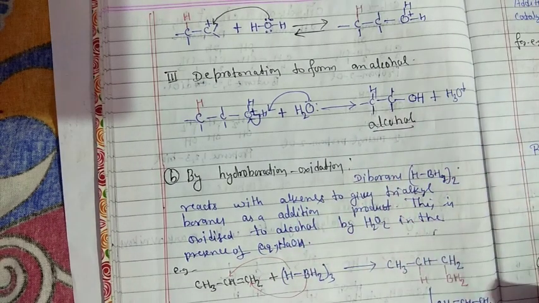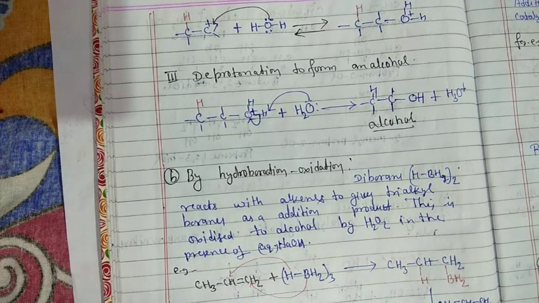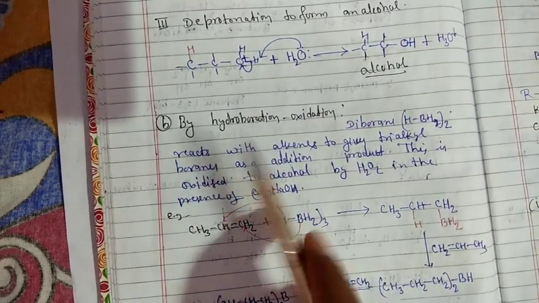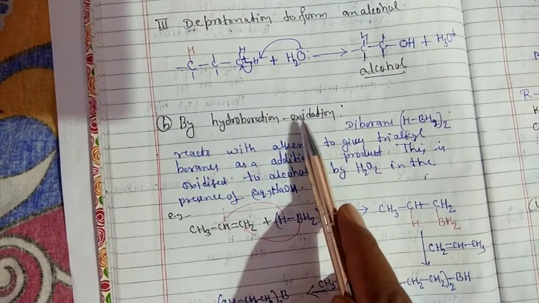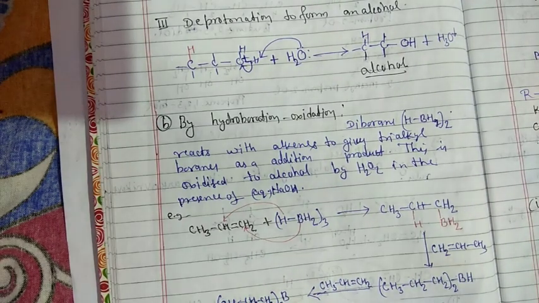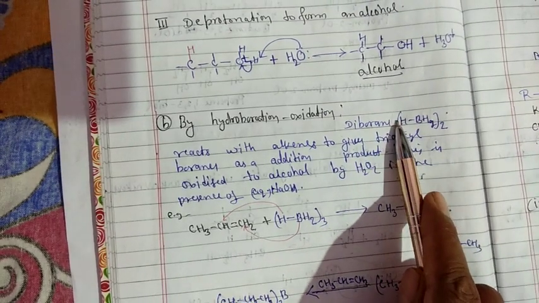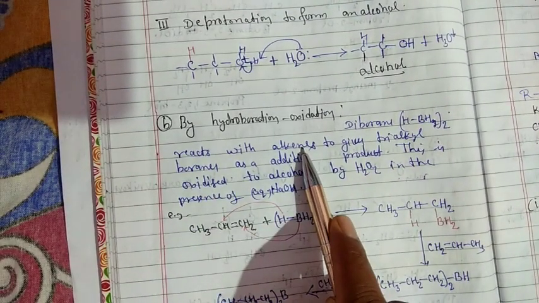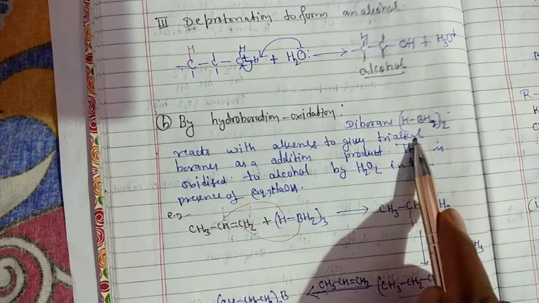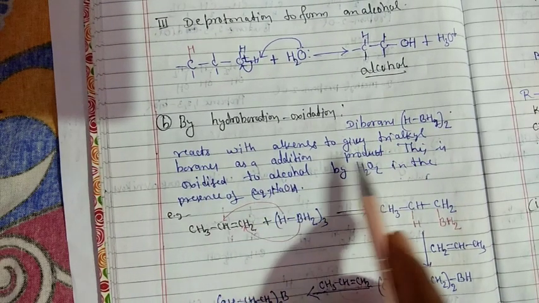Okay students, that is the first technique, the formation of alcohol from alkene, and we also wrote its mechanism. Then next, by hydroboration oxidation. In this reaction, generally diborane reacts with alkene to give trialkyl borane as an addition product.